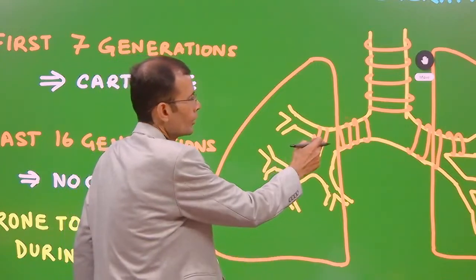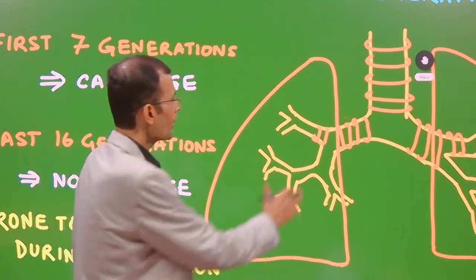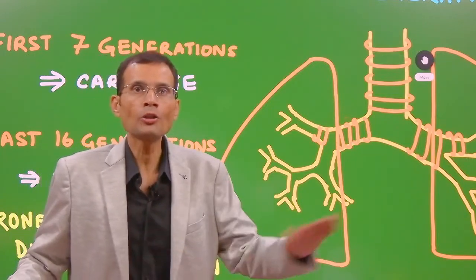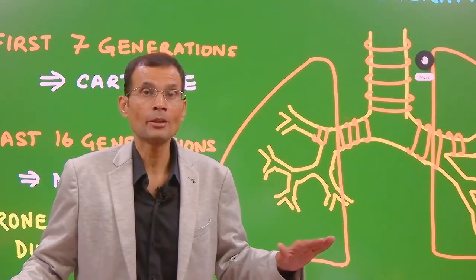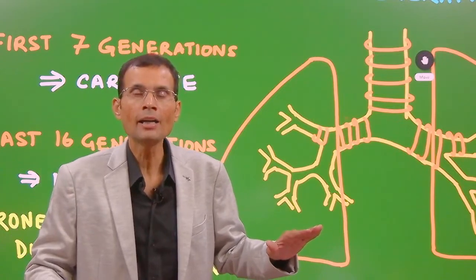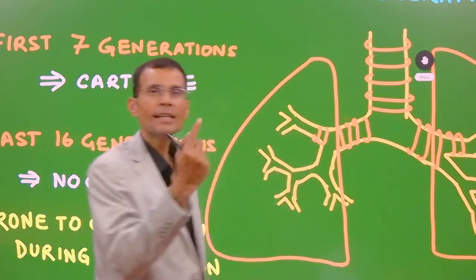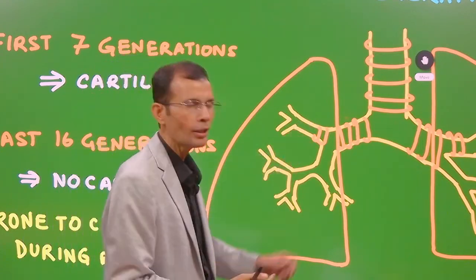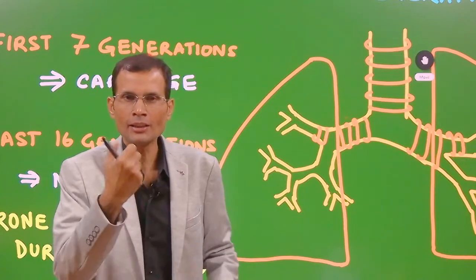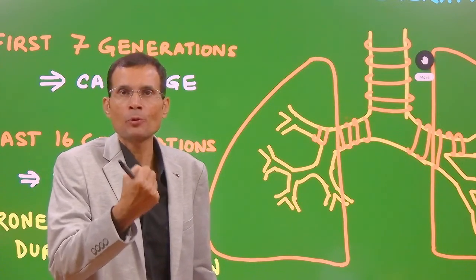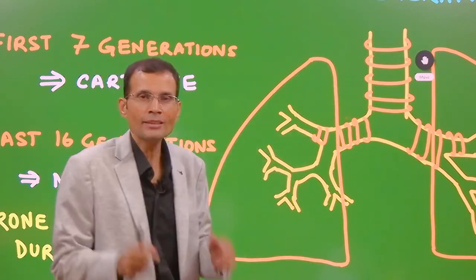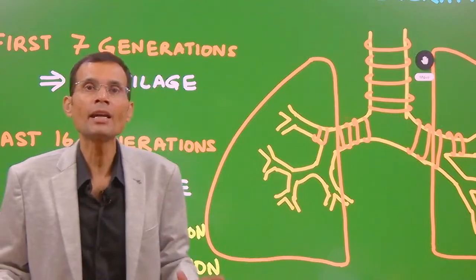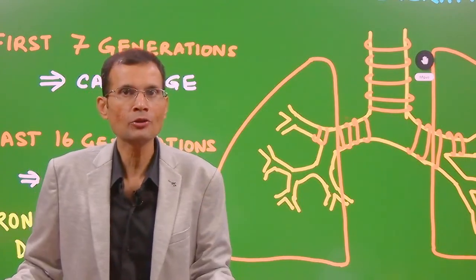But the first 7 generations, some of them are inside the lungs and still they are non-collapsible or non-compressible. Why? Because they have cartilage, a semi-bone type structure, in their wall, and that cartilage holds the airway. It provides a tethering effect, and therefore the first 7 generations, although some of them are inside the lung, do not get compressed.